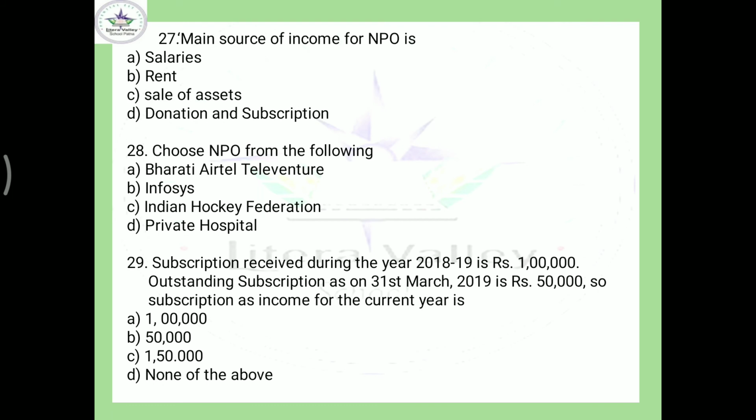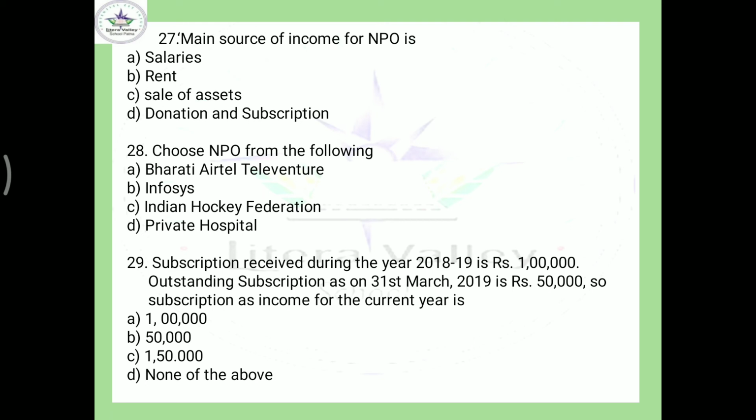Come to the next. The main source of income for an NPO is obviously D, donations and subscriptions, because every organization has donations and subscriptions. Salary can never be income for an NPO. Choose the NPO from the following. Bharti Airtel, Airtel company, you are aware of that. Infosys, profit making. Private hospital, profit making. So the only option left is C, Indian Hockey Federation.